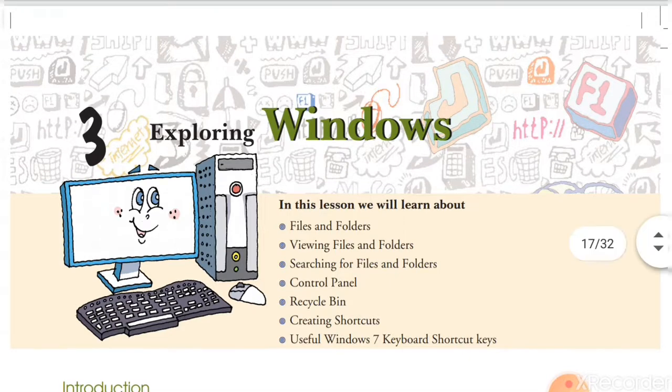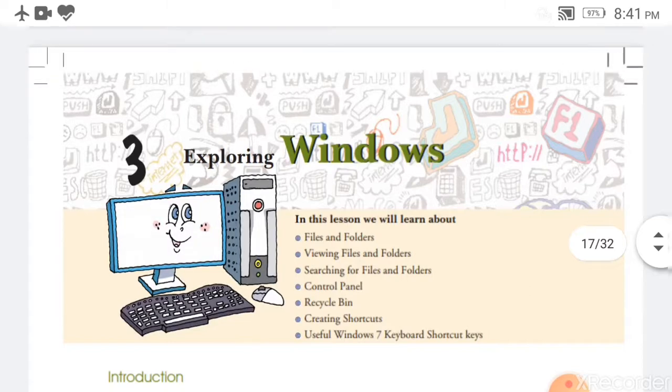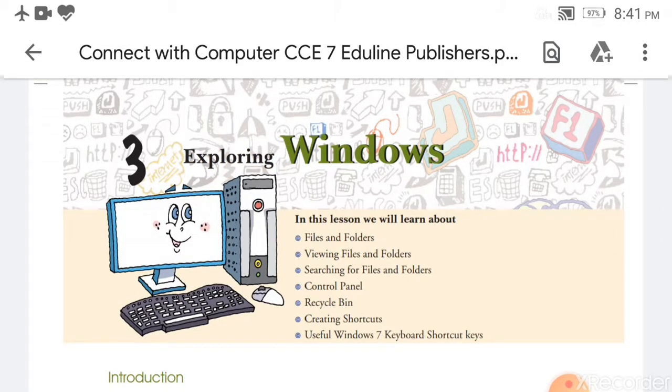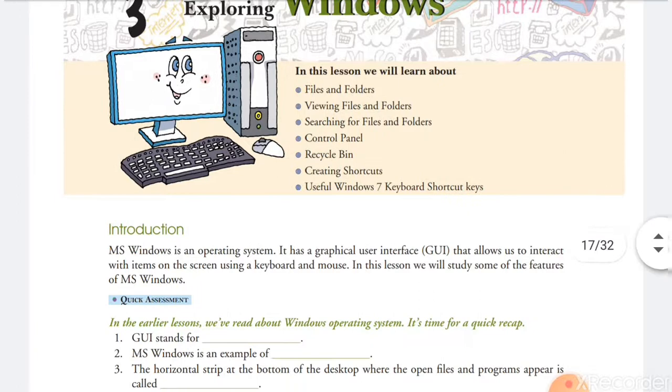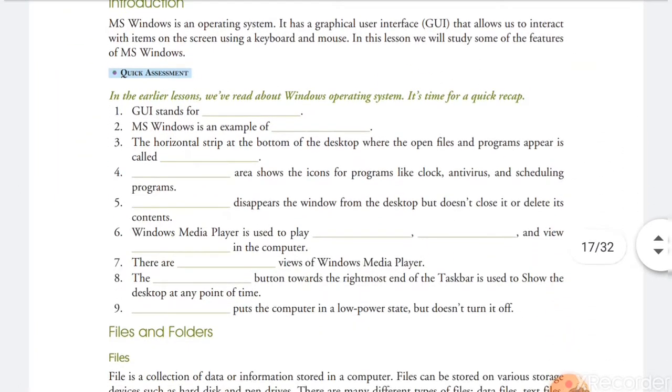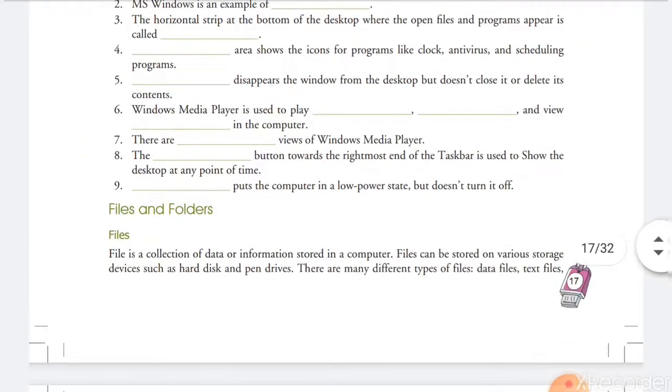So let's start one by one each topic about exploring Windows. In this, first we have to learn what files and folders are. As we know, a file is a collection of data that is stored in the computer. In other words, a file is a collection of data or information stored in the computer.